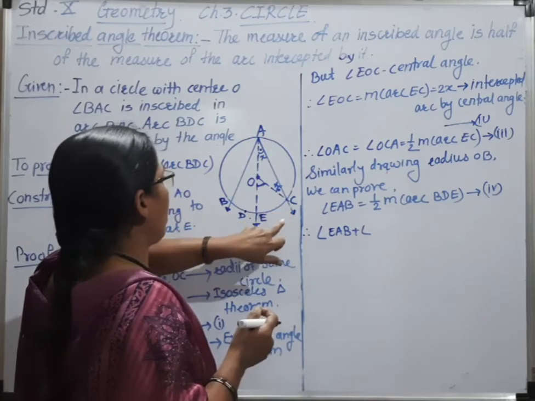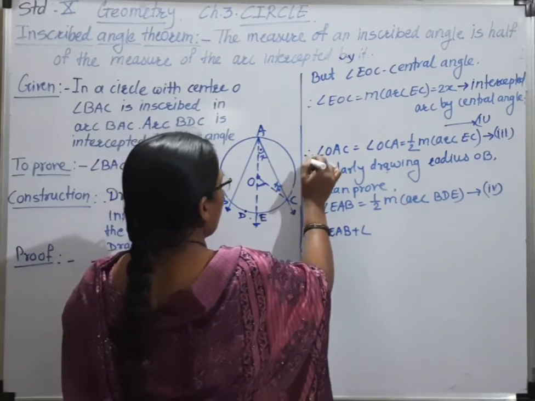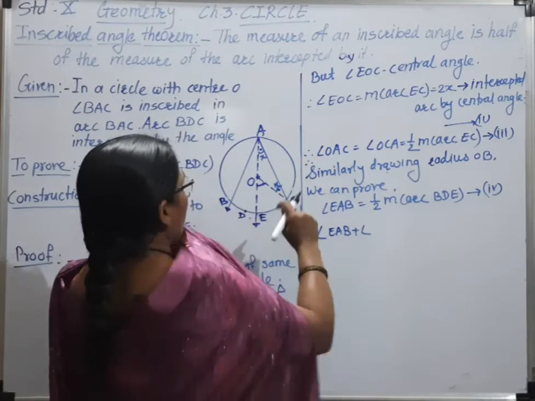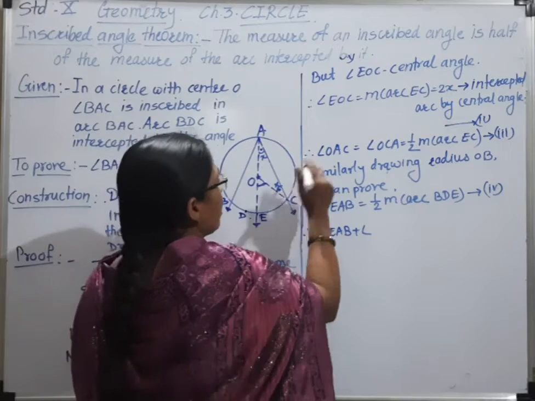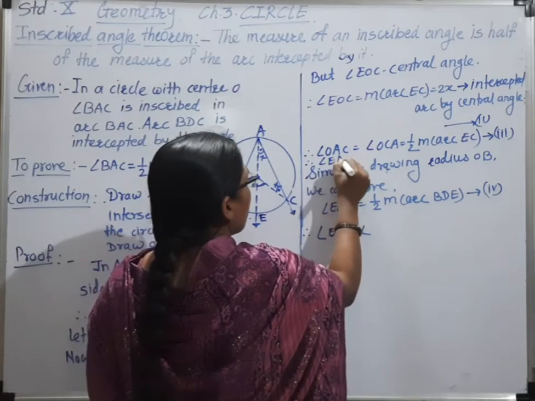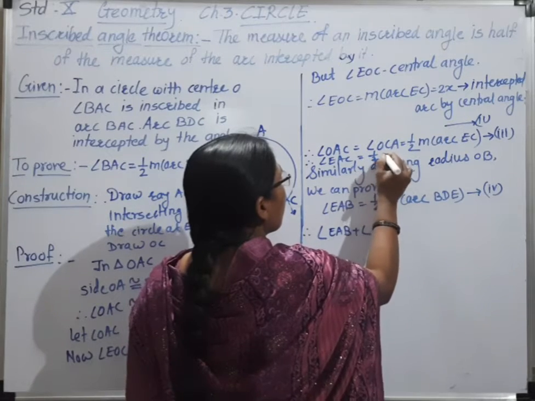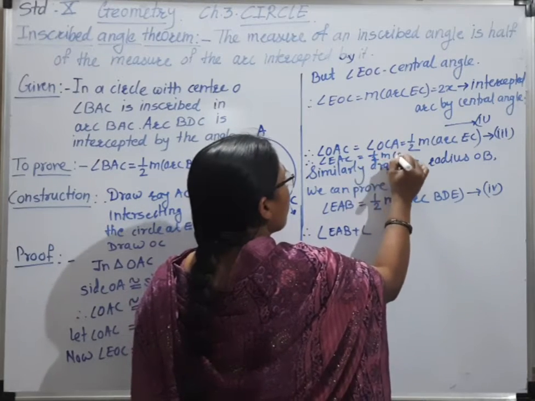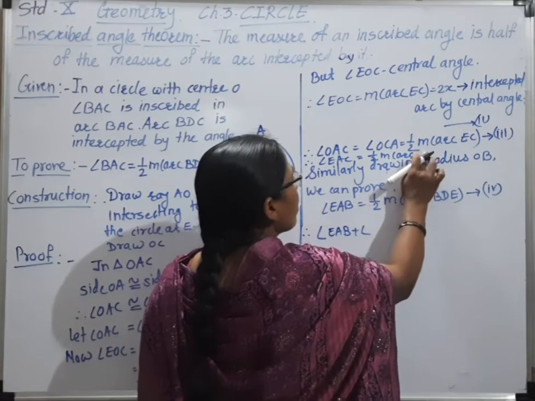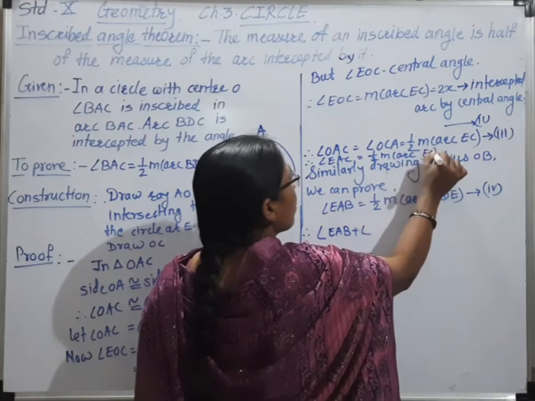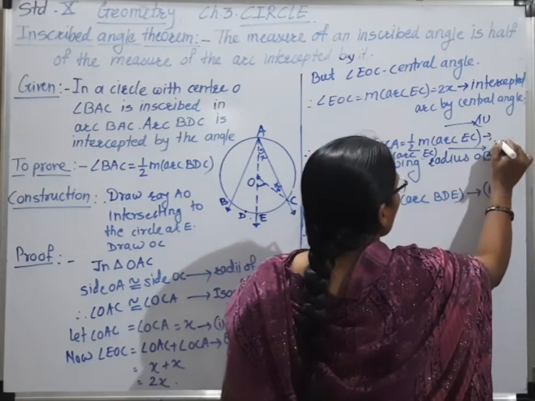OAC is half of the intercepted arc EC, and here OAC means angle EAC. Angle EAC is half of major arc EC, and that is number 3. So this is number 3 only.